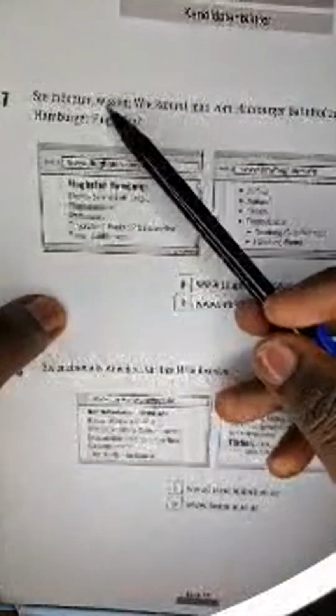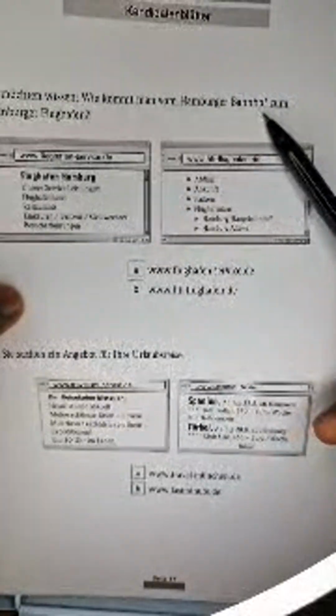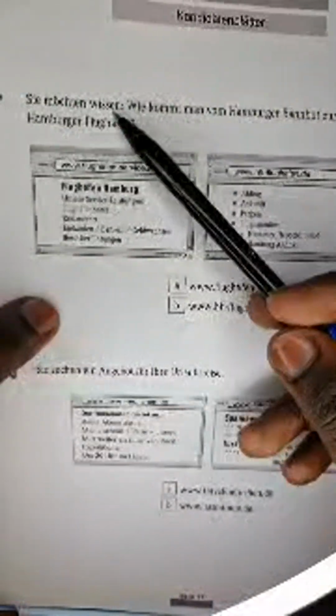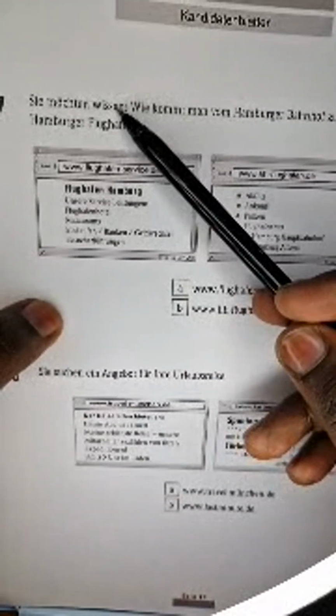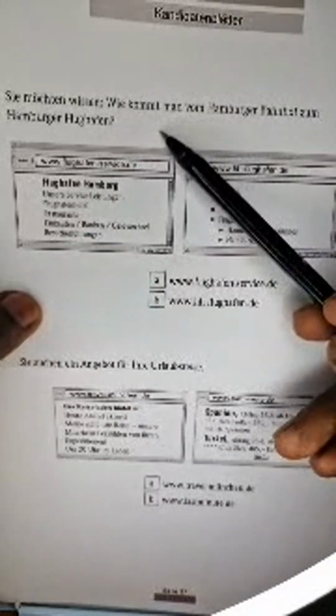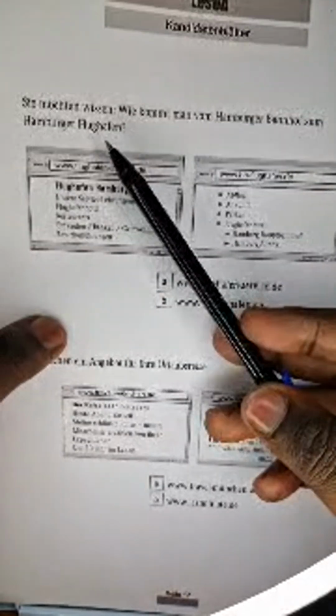Sie möchten wissen. You would like to know. Wie kommt man vom Hamburger Bahnhof zum Hamburger Flughafen? So you would like to know how one comes from the Hamburger train station to the Hamburger airport. You would like to know how can one get from the Hamburger train station to the Hamburger airport?